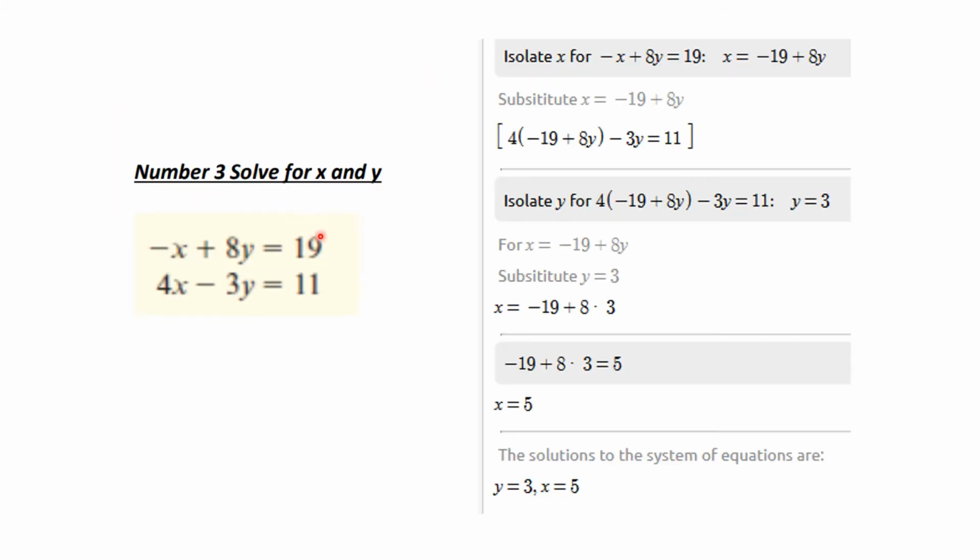Number 3, 2 equations, 2 unknowns, definitely in scope for the final. This one is well solved by substitution, and you should have gotten x is 5 and y is 3. Make sure you can do problems like this.